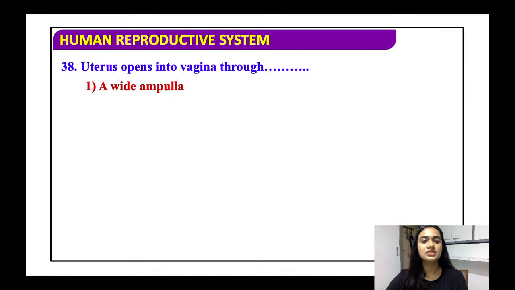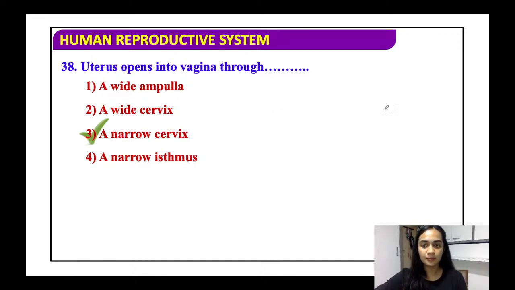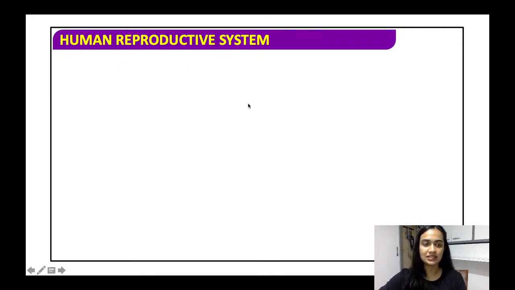Uterus opens into the vagina through a wide ampulla, wide cervix, or narrow isthmus. The answer is narrow cervix, because with the inverted pear shape, the upper part of the uterus is broad and the lower part of the uterus is narrow. That is why it is also called an inverted pear.